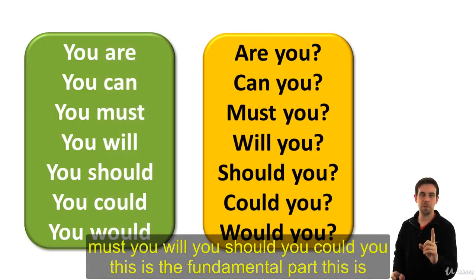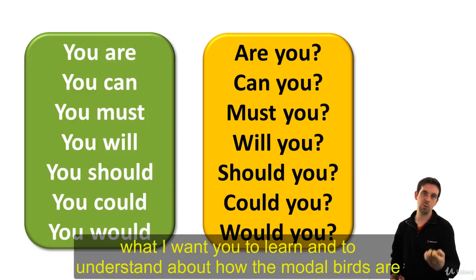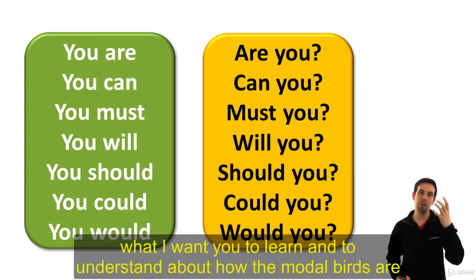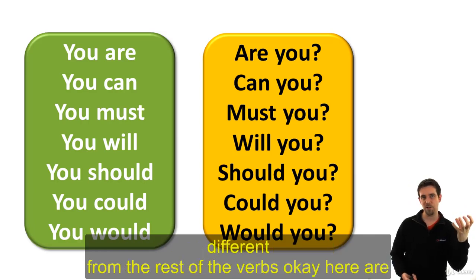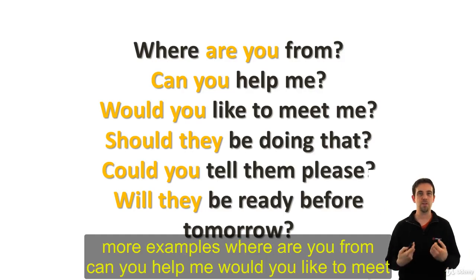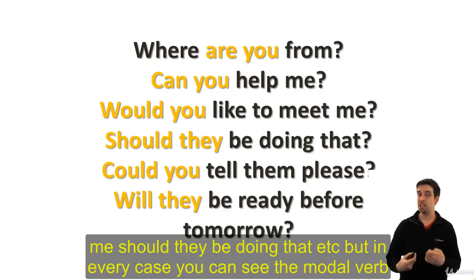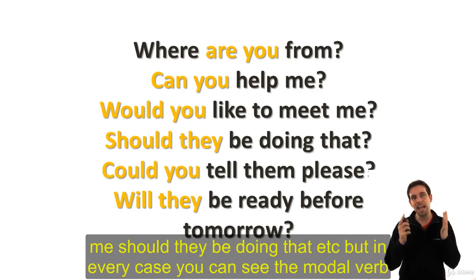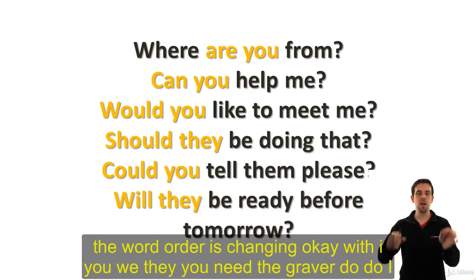This is the fundamental part. This is what I want you to learn and to understand about how the modal verbs are different from the rest of the verbs, okay? Here are more examples. Where are you from? Can you help me? Would you like to meet me? Should they be doing that? Etc. But in every case, you can see the modal verb, the word order is changing, okay?